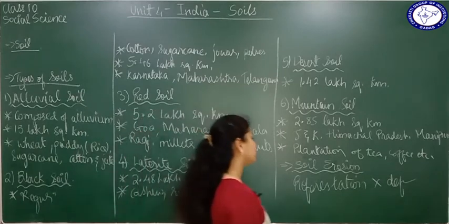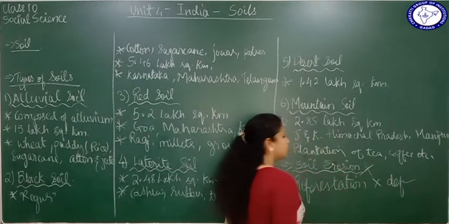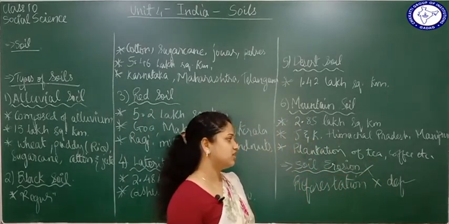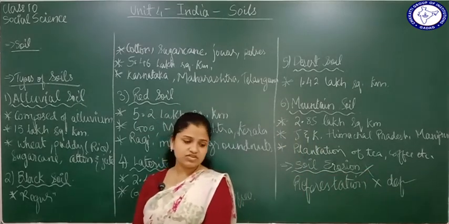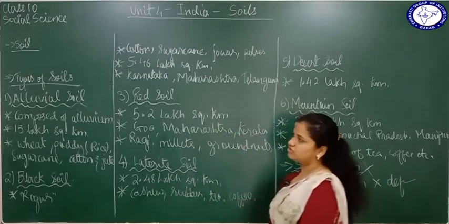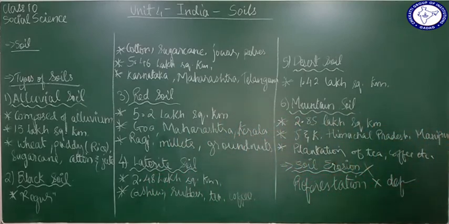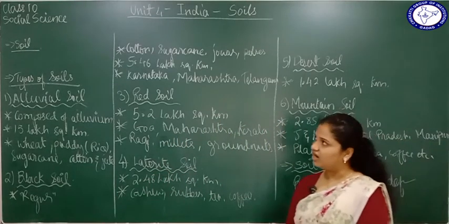Soil erosion is a very harmful thing taking place in nature. Human factors are mostly responsible for it, and we have learned the different factors and how we can stop soil erosion. So these were all the different things that you learned here in this chapter, soil. You learned about the different types of soils, then you learned about soil erosion also. Okay, so with this I end the 4th unit, that is India and soils found in India.